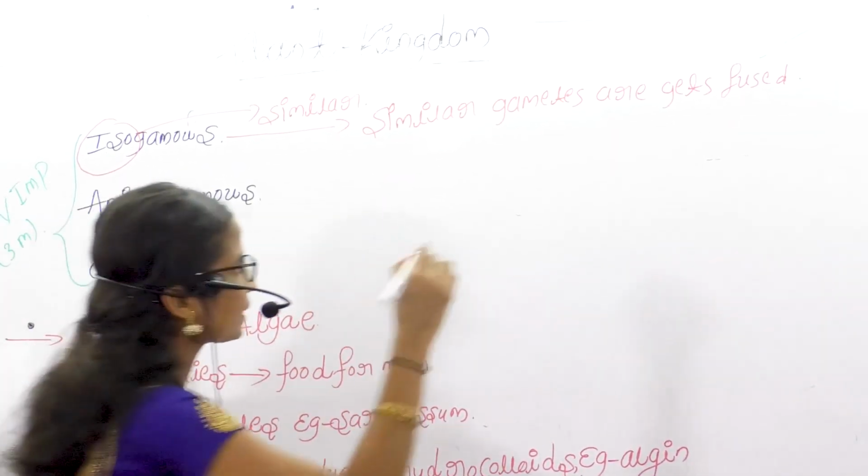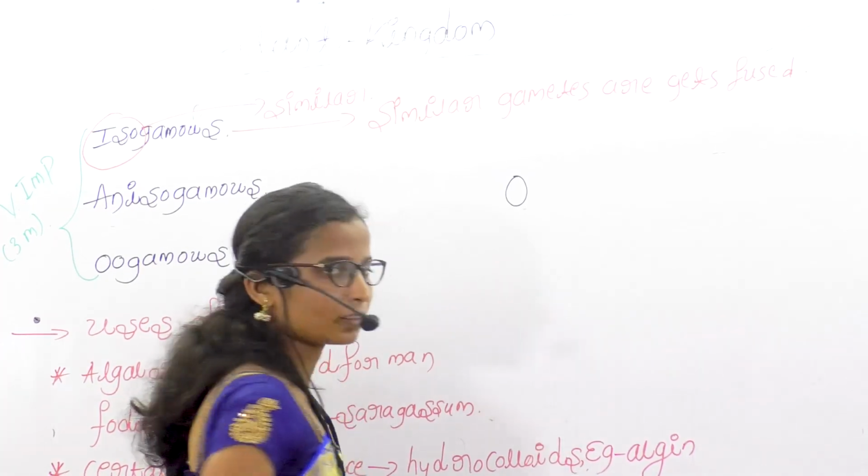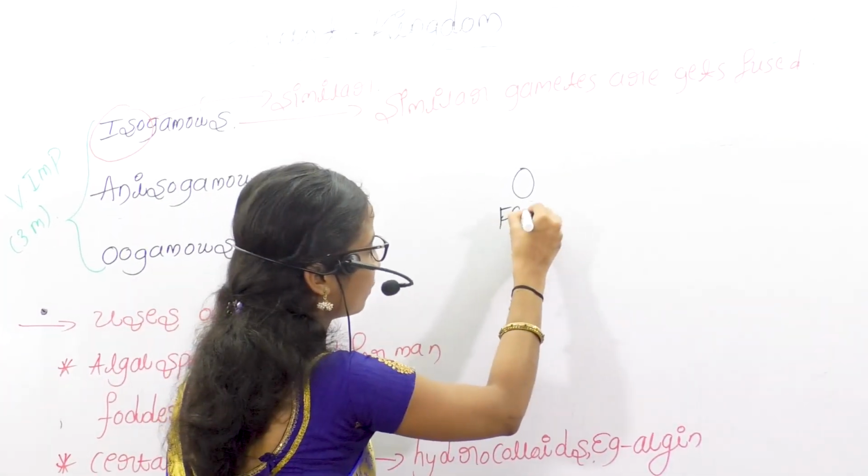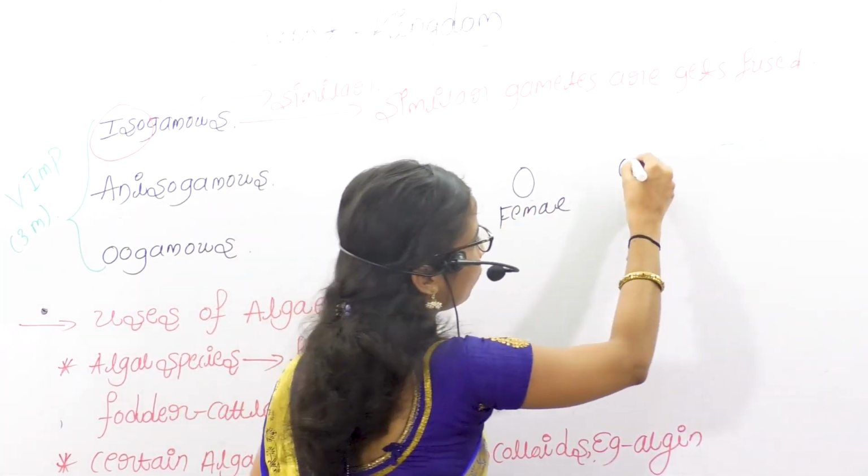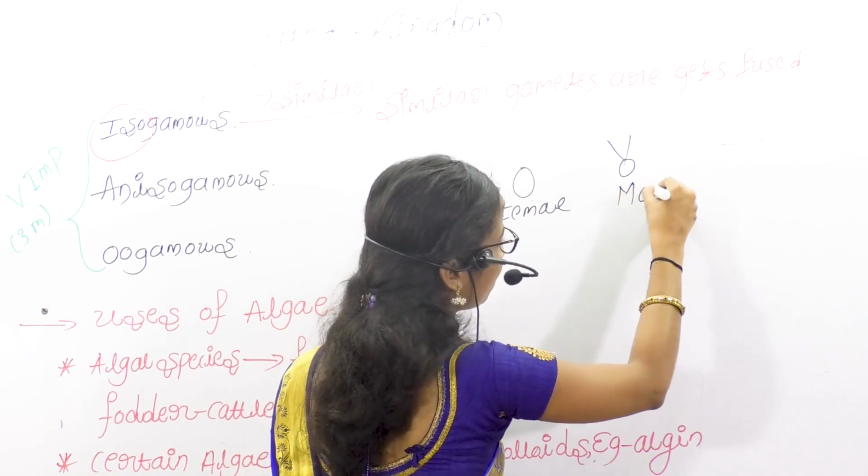Here similar means, consider this is one gamete, this is a female gamete, and this is a male gamete.